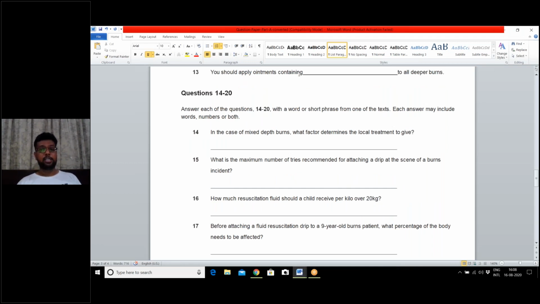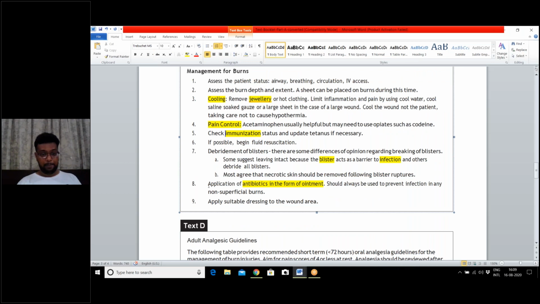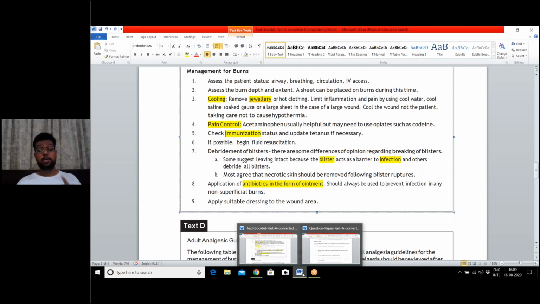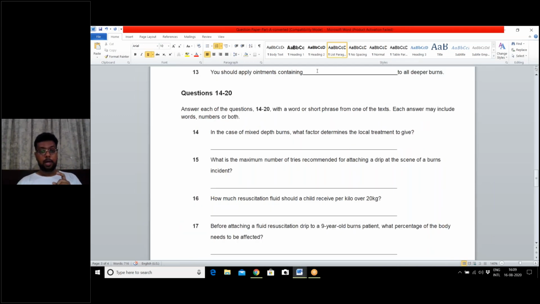Question number 13. You should apply ointment containing blank to all deeper burns. Let us see the answer. Ointment should contain what? Application of antibiotic in the form of ointment. I already underlined it using my technology: rushing through the text and jotting down important points. So the answer is antibiotic, ointment containing antibiotic.